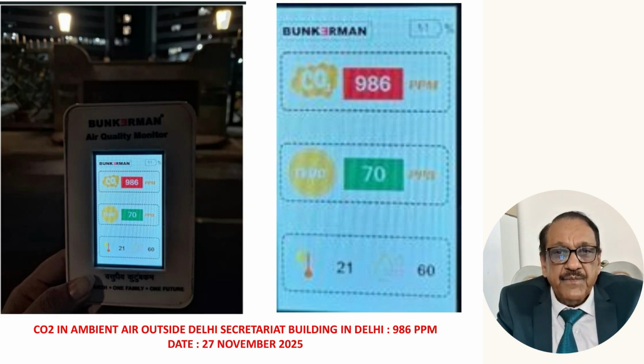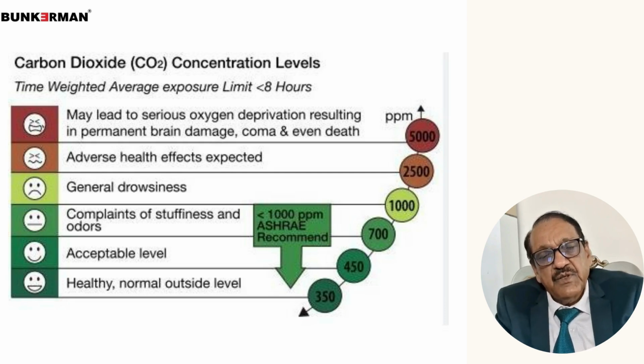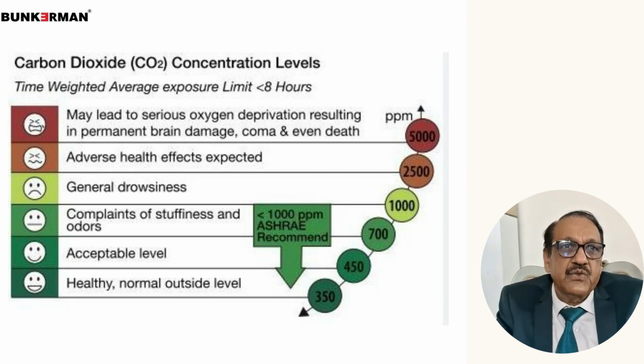Now you can imagine how the air conditioning systems will be functioning if we get this so-called fresh air from outside for air change per hour. Because that is the reason why the AC plants are not able to restrict the CO2 in the indoor environment below 1000 parts per million. So this is the reason.